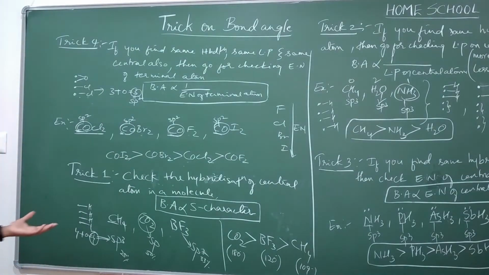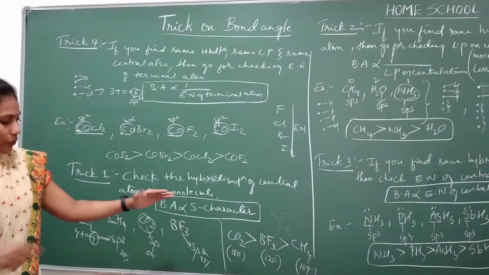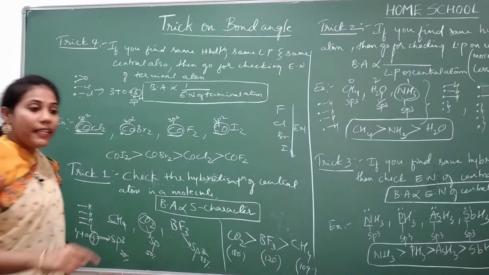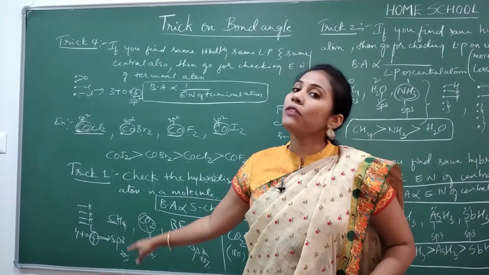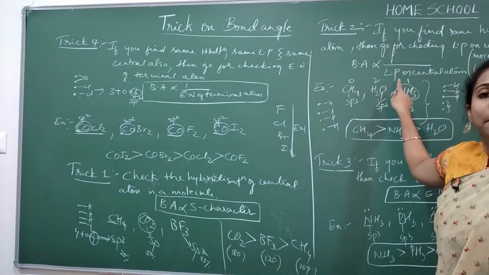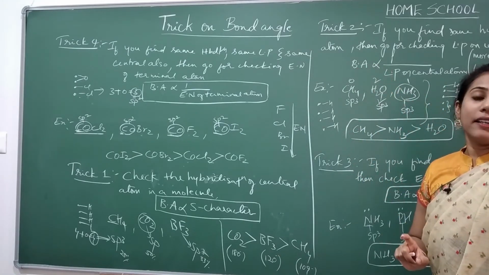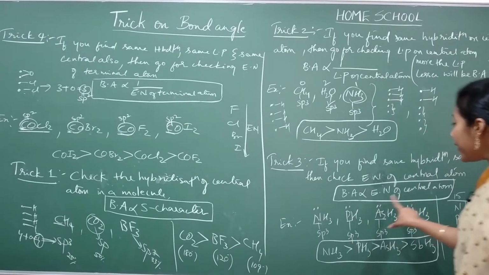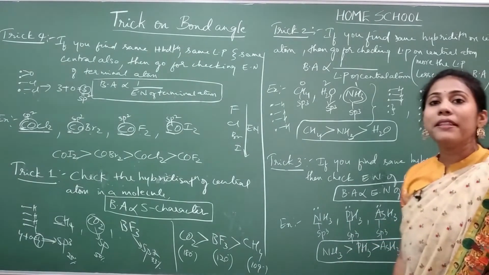Okay, so this is how you have to apply the 4 tricks for various molecules. Trick by trick you should solve. First you see whether the hybridization is the same or not. If you have different hybridization, then check the S character. The more the S character, the more will be the bond angle for a molecule. If you have the same hybridization, then go for checking the number of lone pairs. The more the lone pairs, the lesser will be the bond angle. If you have the same hybridization and same lone pairs, then go for checking the electronegativity of the central atom. The more the electronegativity, the more will be the bond angle.